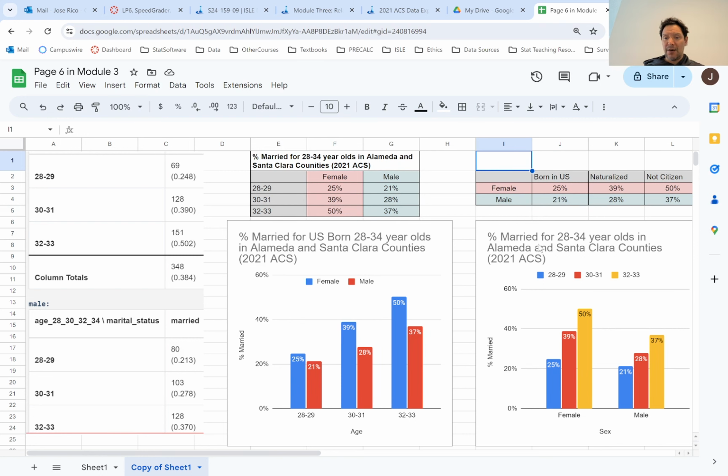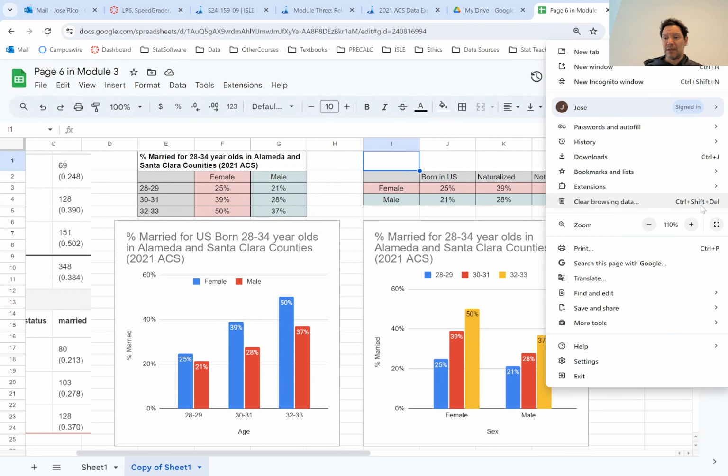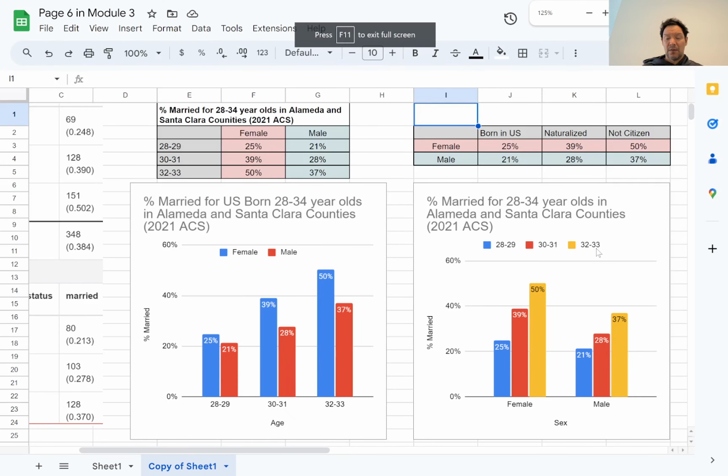So now my question would be, what do we notice here? What is worth looking at? What kind of trends do we see? I think I'll notice the same trends. You can say for each age bracket, females are more likely to be married than men. When we look at as age increases, we see more females get married and more males get married. So in this particular bracket, marriage rate continues to increase. This will not always be true. Eventually it will plateau, but it is still increasing here, and we're up to 50% for females versus 37% for males by the time we're 32 to 33 years of age.